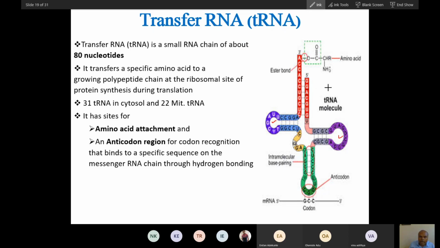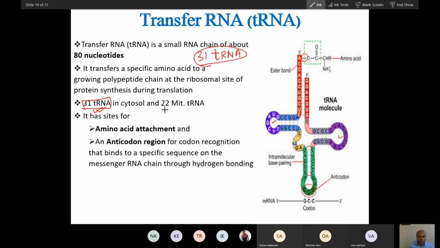How many tRNAs are present in our body? In eukaryotes, our nucleus produces, and our cytosol has 31 tRNAs. Remember this number, 31 tRNAs.